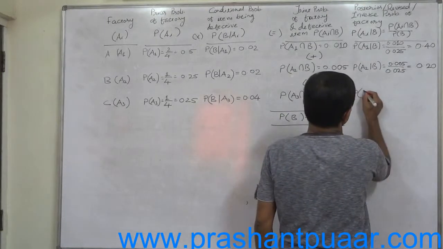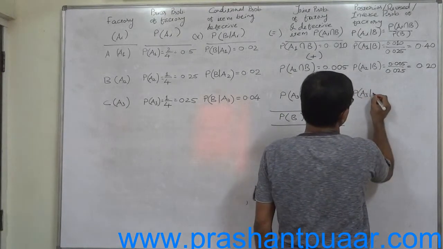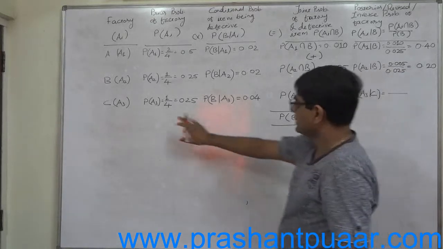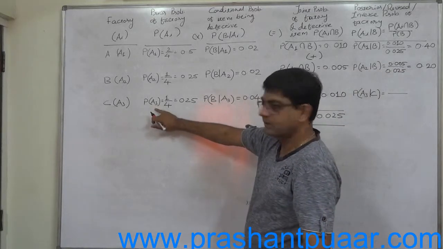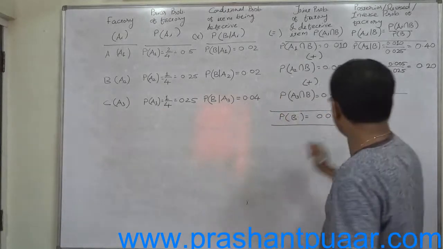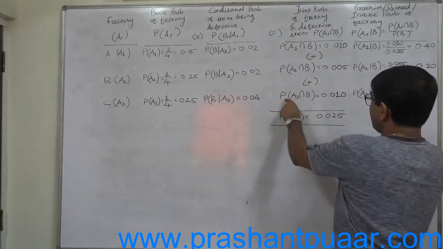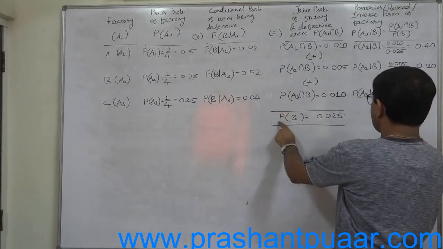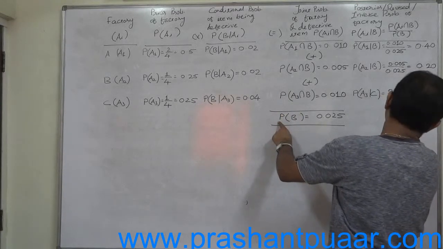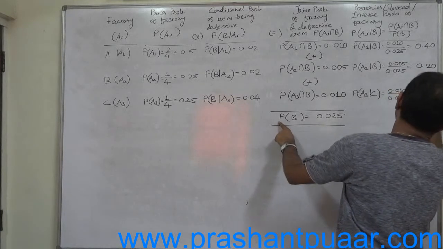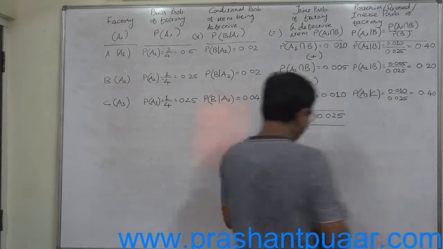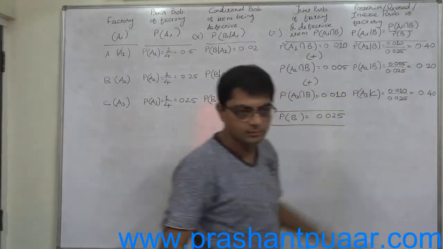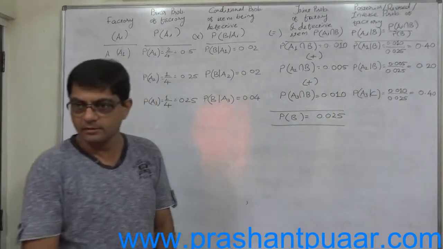And the last case, P of A3 given B, that means probability of the item manufactured at factory C if it is defective. Probability of A3 intersection B, 0.01, divided by P of B, 0.025, again it is 0.4 or 40%. Just verify that the summation is 1. Okay? Thank you.